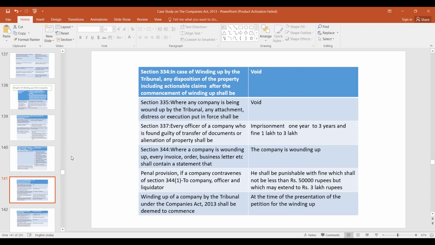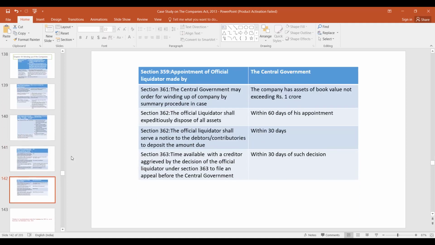And you cannot put any property to attachment or distress or execution. That shall also be void. So if you correlate these provisions with the IBC, you will be able to quickly understand all these provisions. We will do a case study also on this.